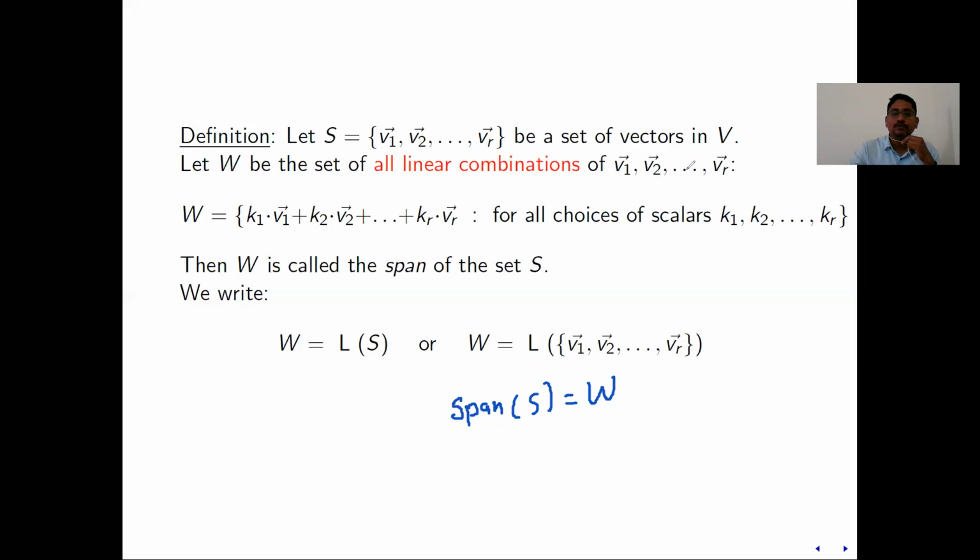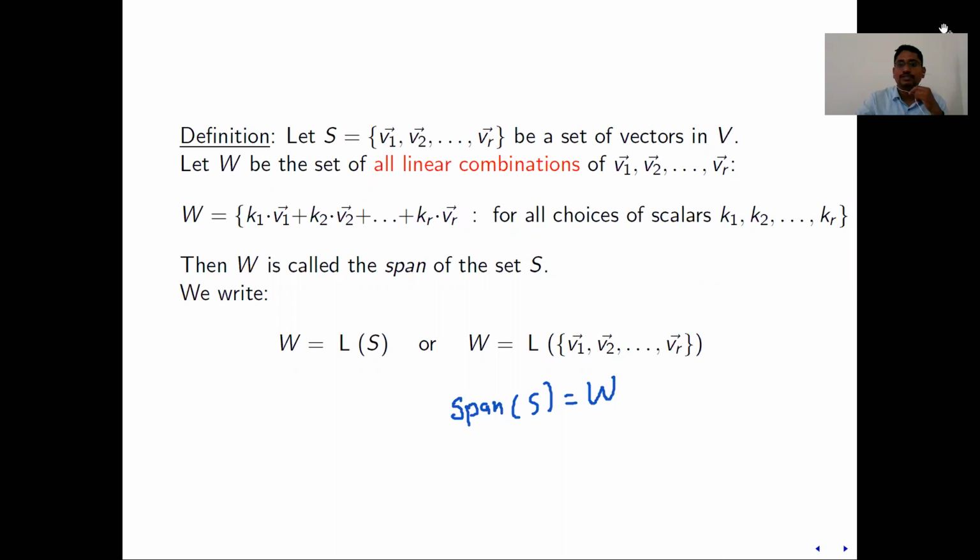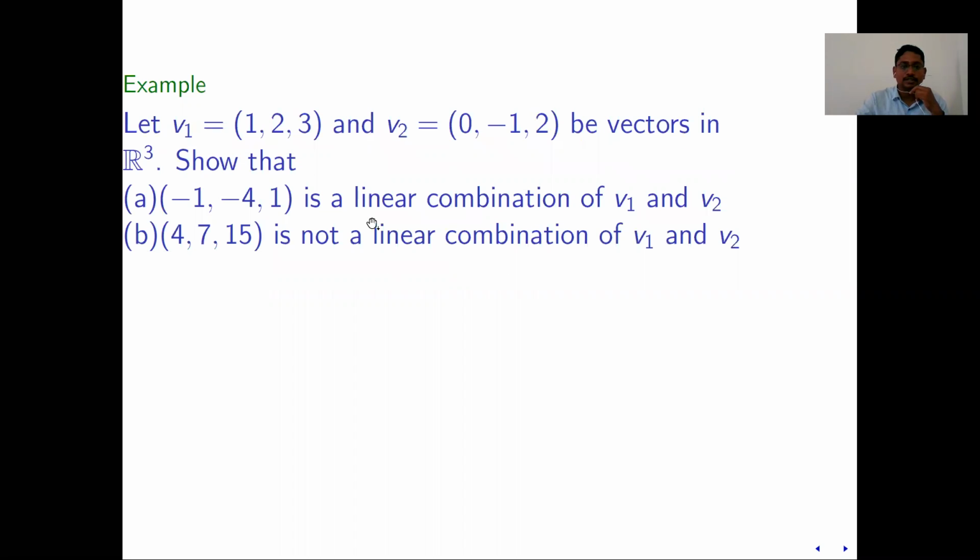Before moving to the theorem, we'll see an important example of how one should discuss. In the earlier example, we have seen how E1, E2 spans R2. This example we discussed in the last lecture. This is a linear combination of V1, V2. This can be written as a linear combination of V1 as well as V2. But this is not a linear combination of V1, V2.